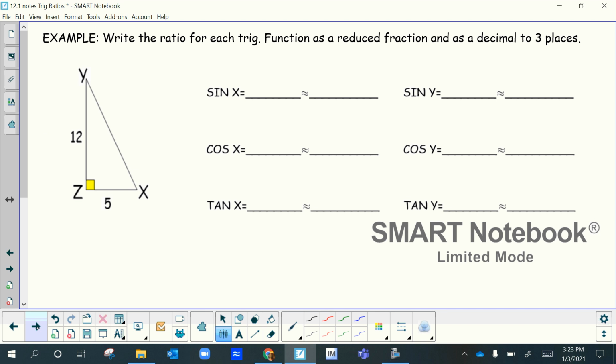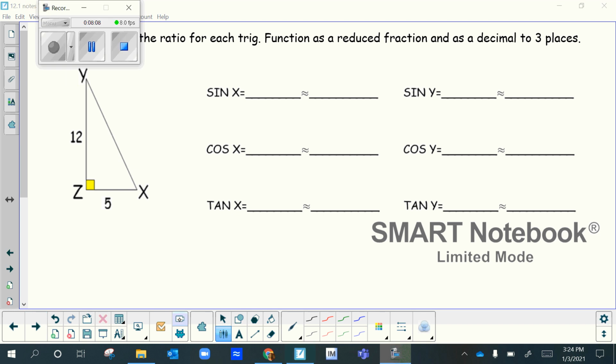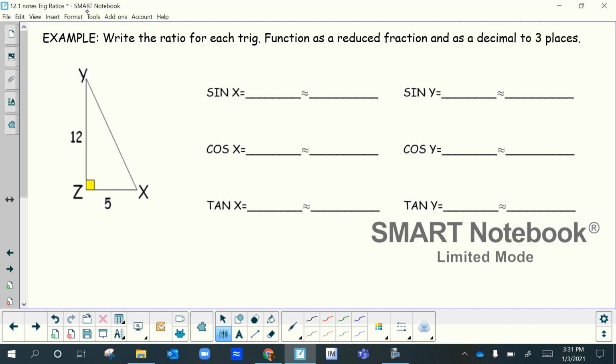Let's try it again, but with actual numbers, because this is what we're actually going to use in some problems. So it says write the ratio of each trig function as a reduced fraction and as a decimal to 3 places. Let me go get my calculator. Okay, so we're going to write each trig function ratio according to each one.